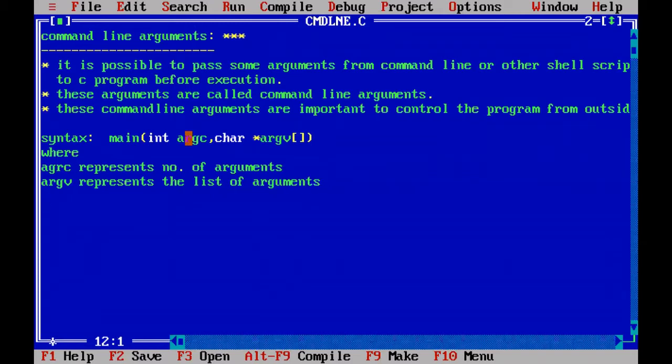For example, argv of 0 represents the first argument. Argv of 1 will represent the second argument. Argv of 2 represents the third argument.